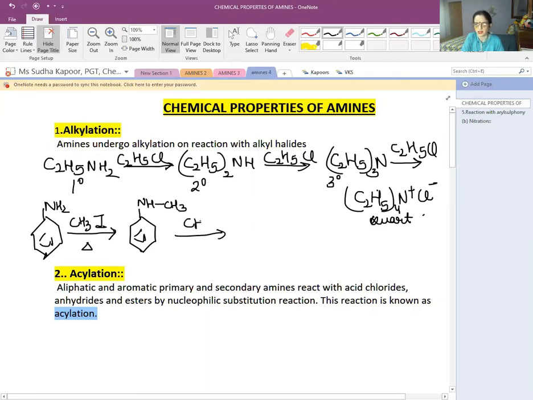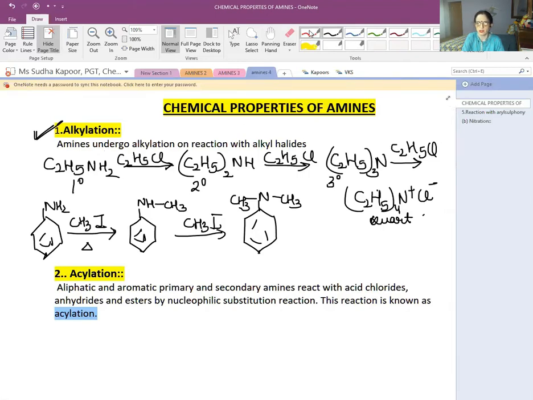Further on adding CH3I, it will give us N,N-dimethyl aniline. So the reaction can take place in a similar manner as we have done in the above case. That is, N,N-dimethyl aniline is formed. So this is about the alkylation part, adding the alkyl group. Then what is removed from here? It is the HCl, one of the H of the N and that of the Cl. Similarly, in this case also, it is the HCl which is removed, and the reaction is followed with heating. The same is in the below case also. That is, on heating, HI is removed from here.